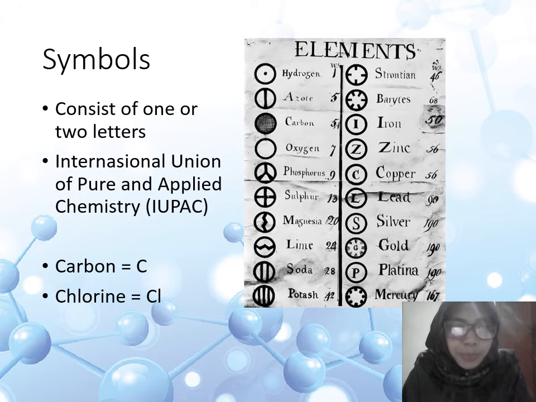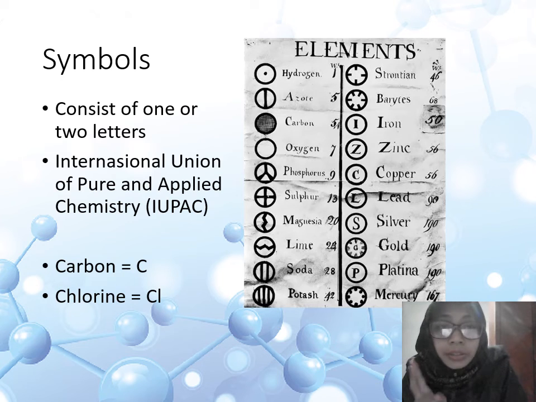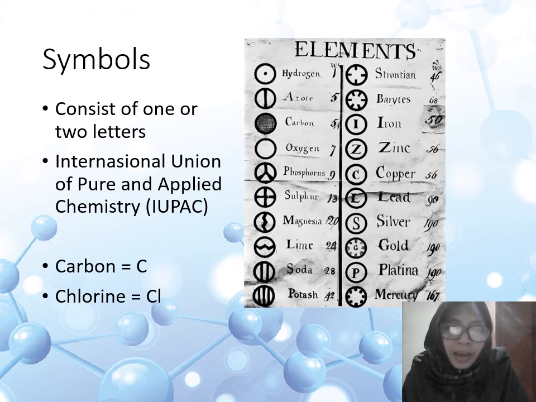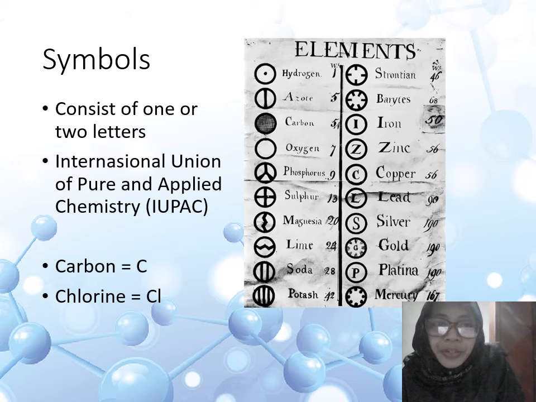Next, about symbols. To show different atoms, Dalton introduced symbols. A symbol consists of one or two letters. The first letter is capital, for example, carbon C and chlorine Cl. And then the symbols from John Dalton have been agreed by the International Union of Pure and Applied Chemistry, or we call it IUPAC. You can read the elements from John Dalton's atomic theory on your PowerPoint.